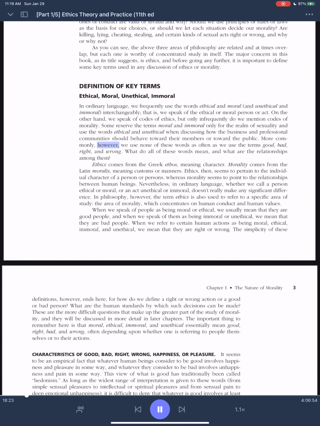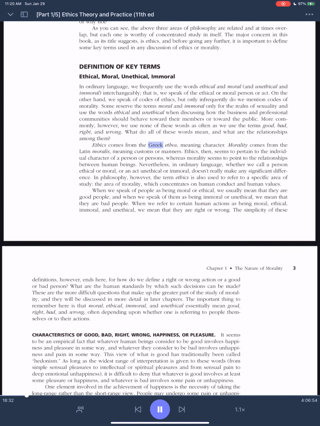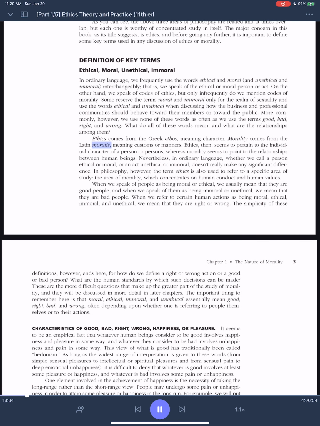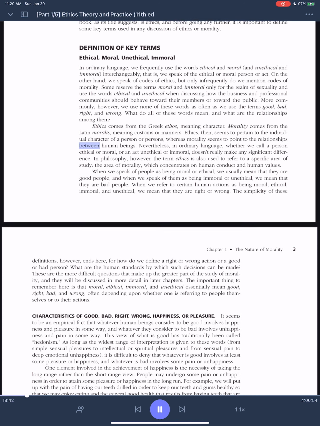More commonly, however, we use none of these words as often as we use the terms good, bad, right, and wrong. What do all of these words mean, and what are the relationships among them? Ethics comes from the Greek ethos, meaning character. Morality comes from the Latin moralis, meaning customs or manners. Ethics, then, seems to pertain to the individual character of a person or persons, whereas morality seems to point to the relationships between human beings.